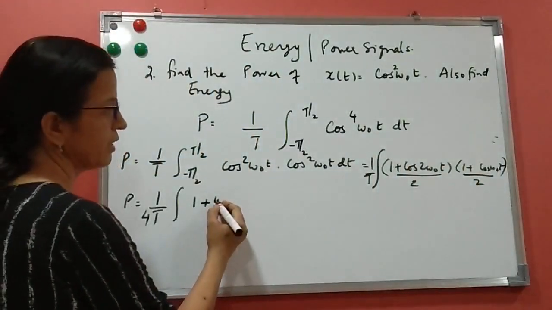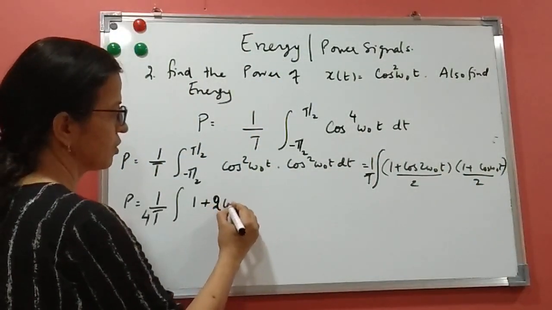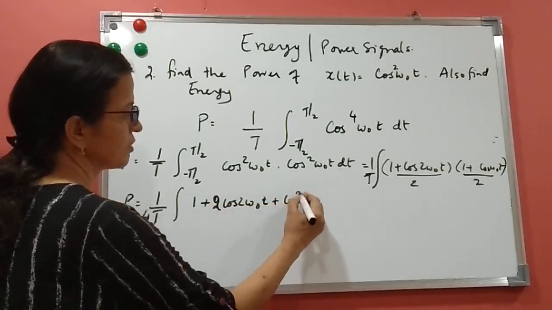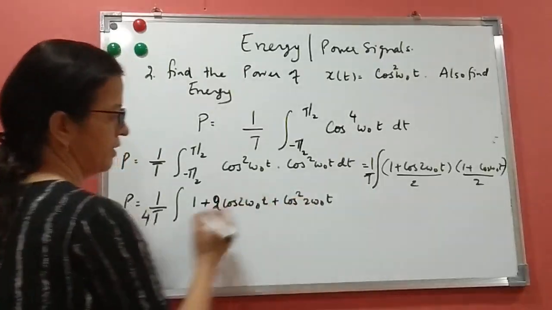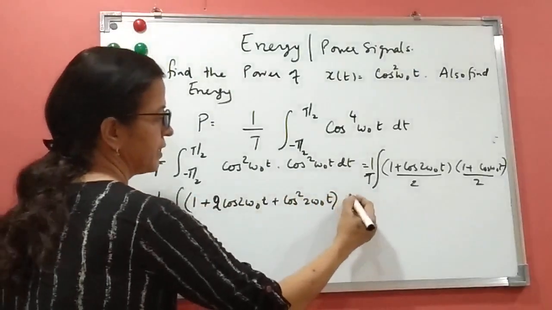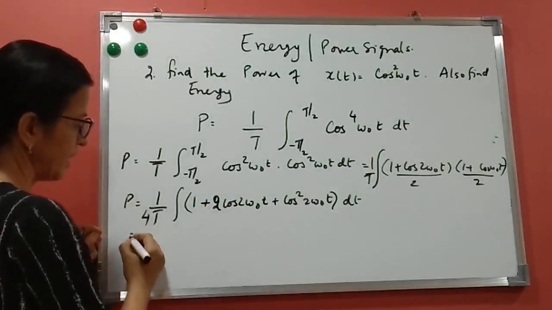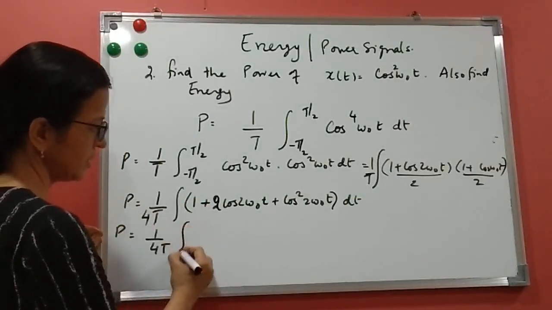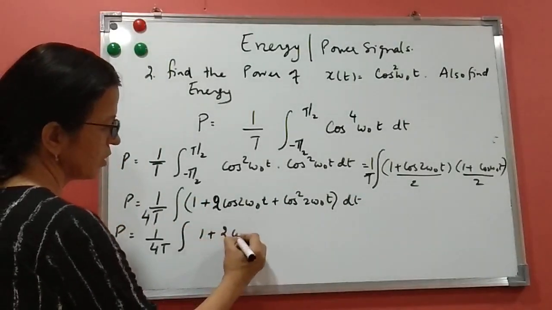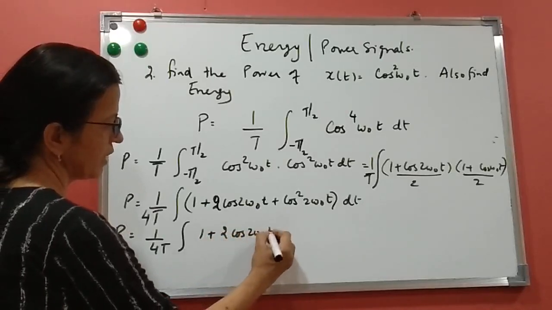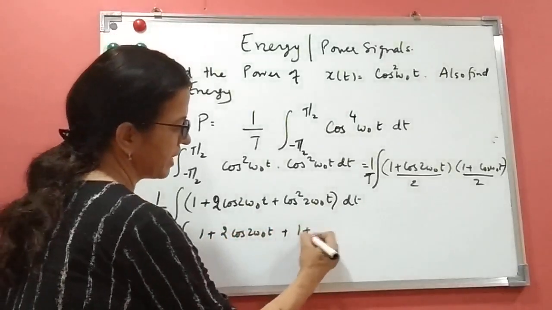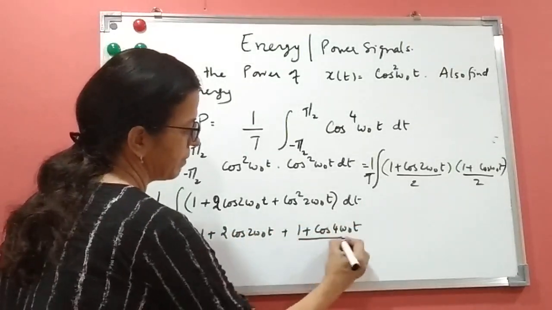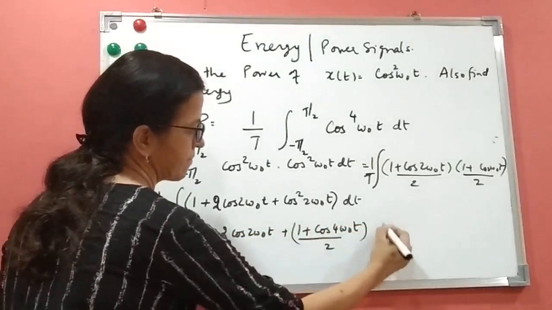So what you get here is 2 times cos of 2 omega naught t plus cos square of 2 omega naught t, dt. So you can write 1 by 4t. Again, if we write this again, it is 1 plus cos 4 omega naught t by 2, dt.